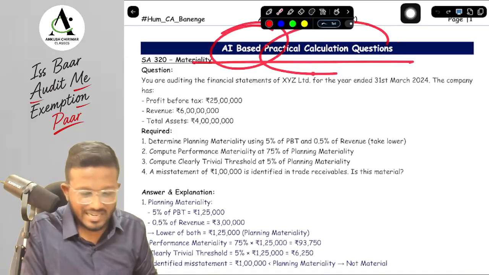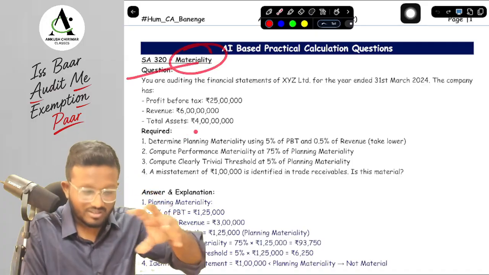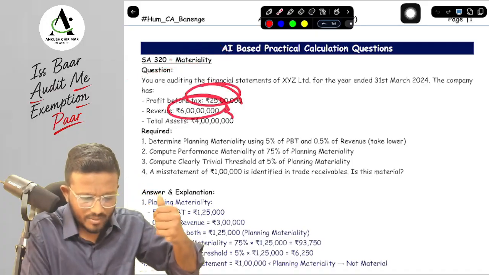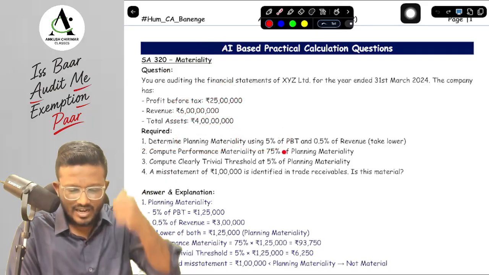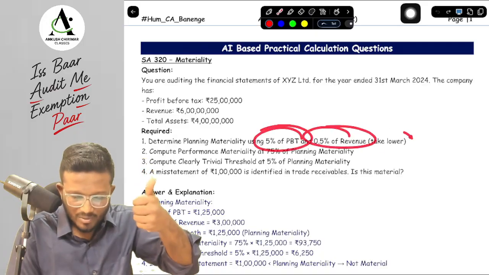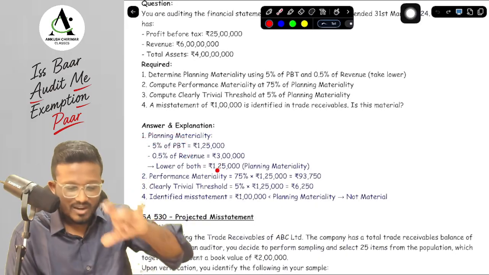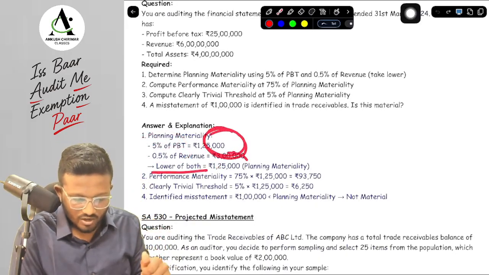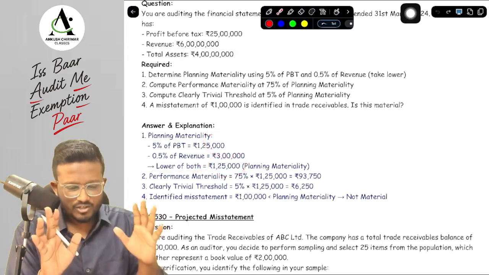These are AI based practical calculation questions that I have framed. So here in that particular question is 320. Here we are given profit before tax, revenue and total assets. First question is we have to determine the planning materiality, which is 5% of PBT or 0.5% of revenue, whichever is lower. So we have calculated 5% of PBT, 0.5% of revenue, whichever we have taken lower of both, that is 1,25,000. That is going to be a planning materiality, which is materiality for financial statement as a whole.